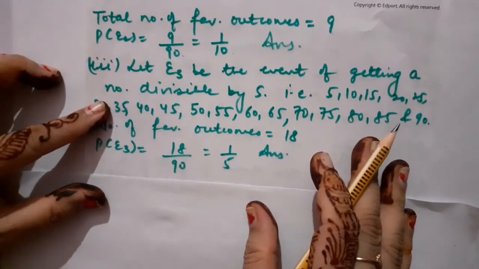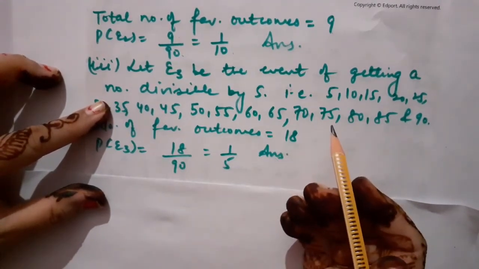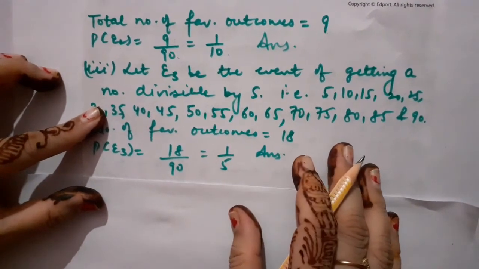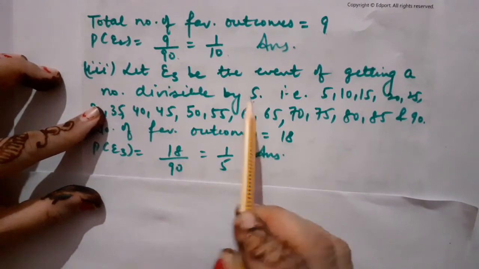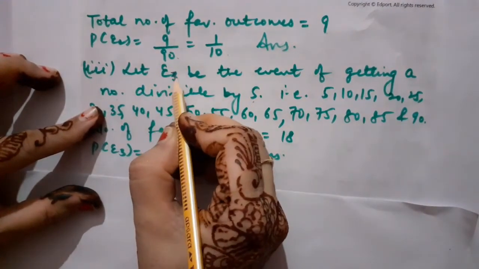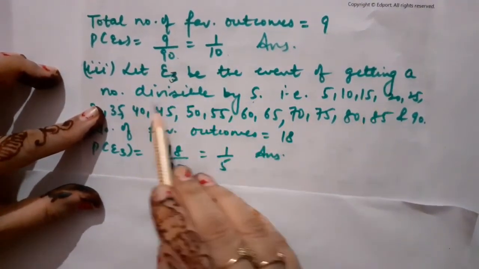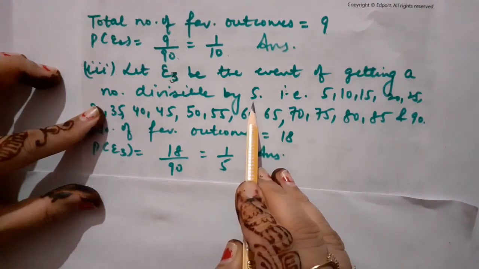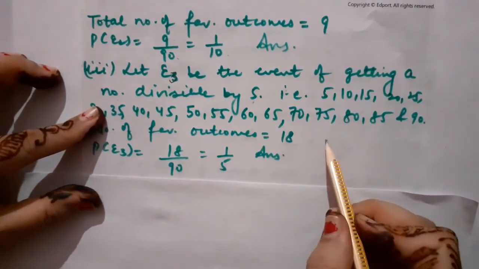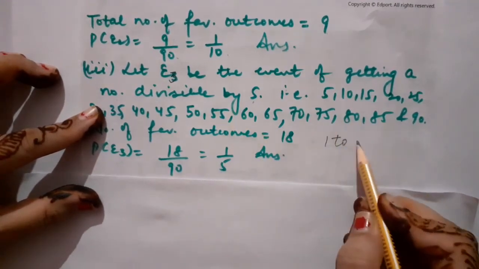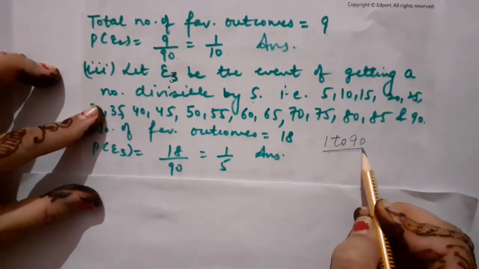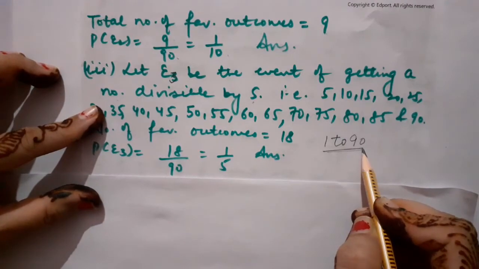Okay. Now I am going to switch to part number 3. What is the event given in part number 3? That we will have to calculate the probability of a number which is divisible by 5. So let E3 be the event of getting a number divisible by 5. Children, make sure that we have to go for the numbers divisible by 5 from 1 to 90 only.